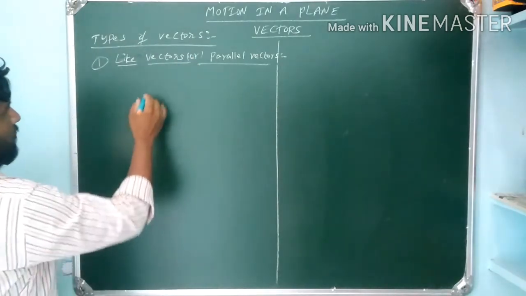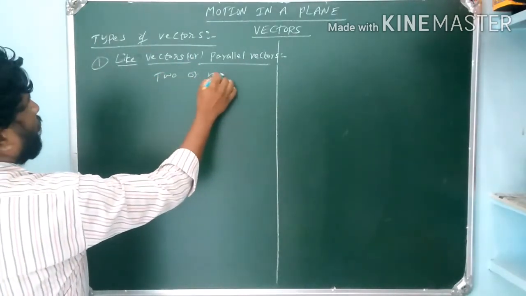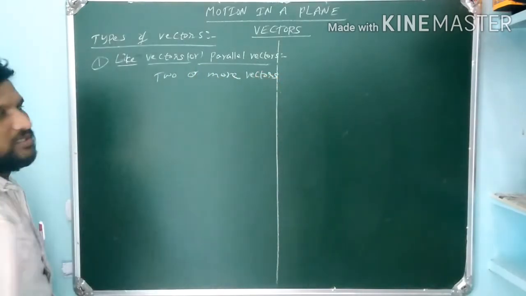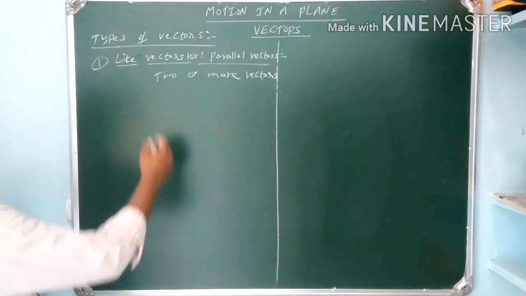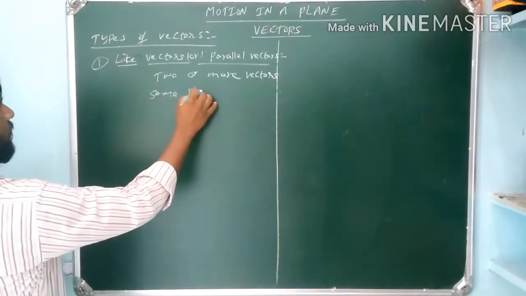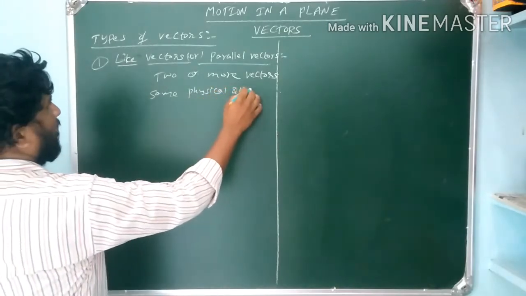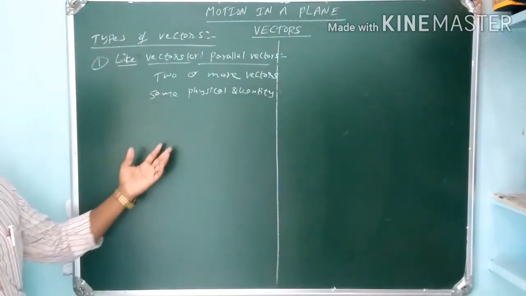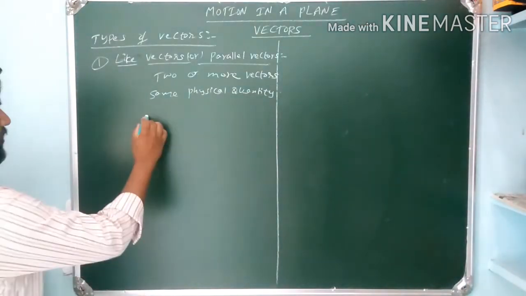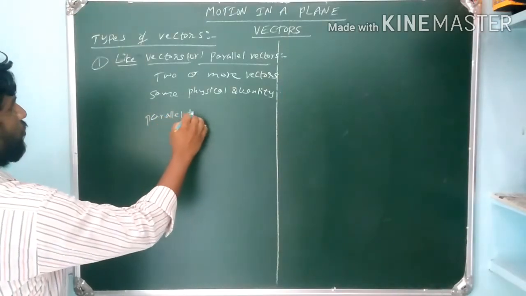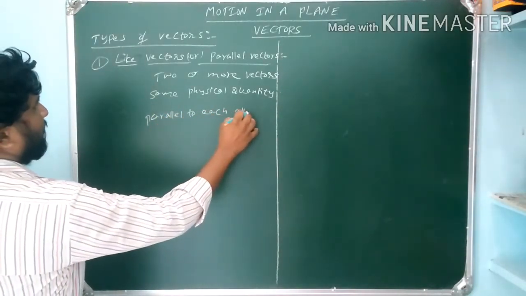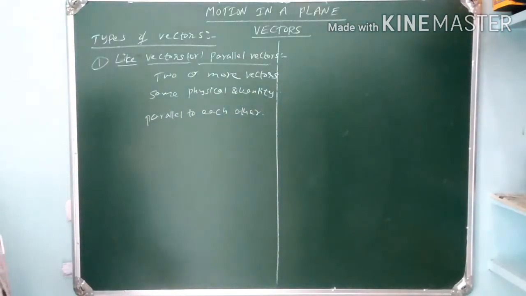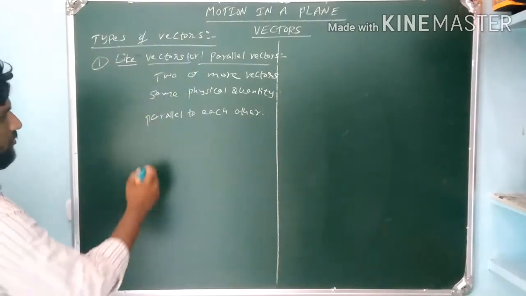What is meant by like vectors? Two or more vectors representing the same physical quantity are called like vectors or parallel vectors when they act parallel to each other. However, their magnitudes may be different. That type of vectors are called like vectors.